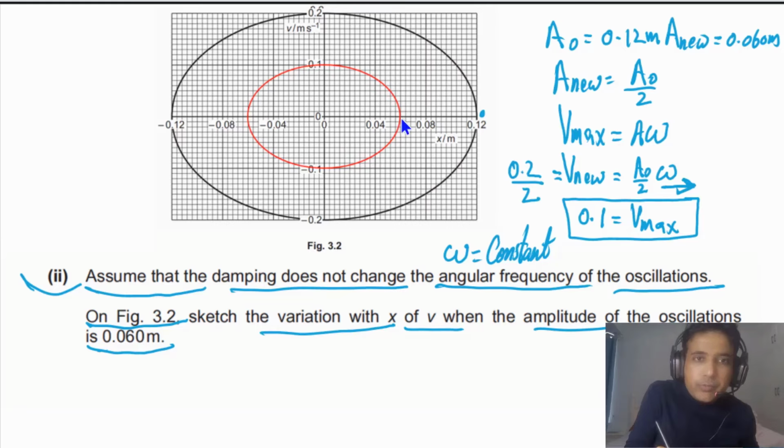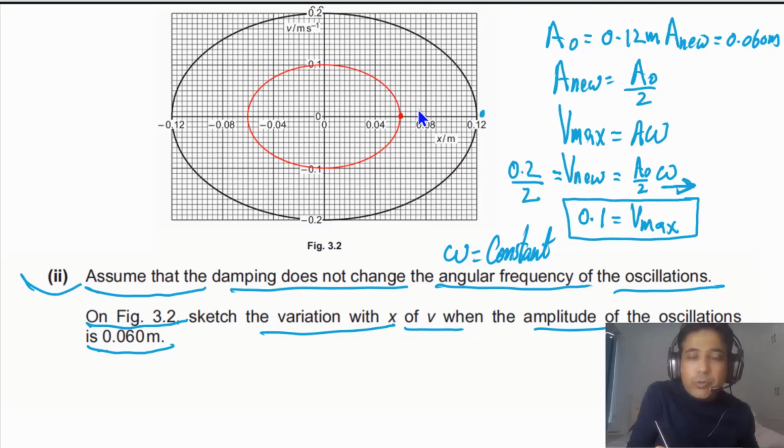When velocity is 0, displacement has to be equal to 0.06, and when x is 0, the maximum value of v has to be equal to 0.1. And when displacement is equal to 0.06, v has to be 0, and when x is 0, v has to be equal to 0.1. So if you draw this, you will get 2 marks. I hope these questions are clear to you.